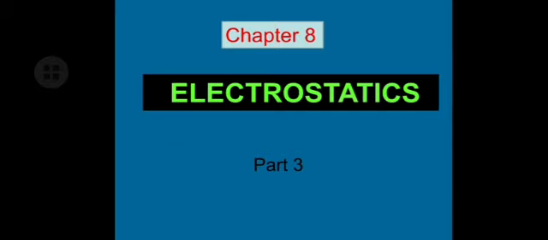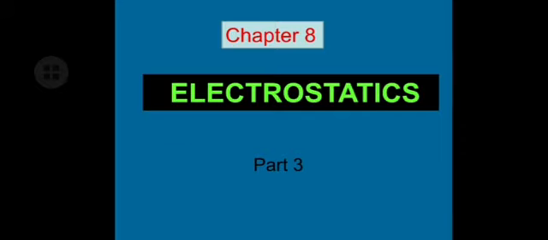Welcome to part 3 of chapter number 8, Electrostatics. In part 1, we studied Gauss theorem, its application, and electric intensity. In part 2, we specially talked about electric potential: due to a single charge, due to two charges, and due to many charges.